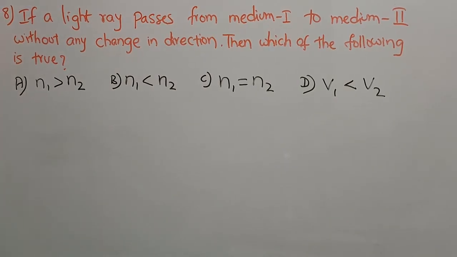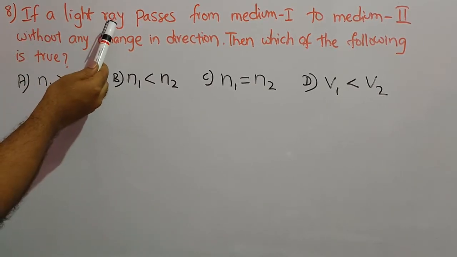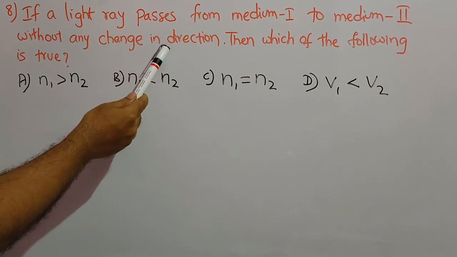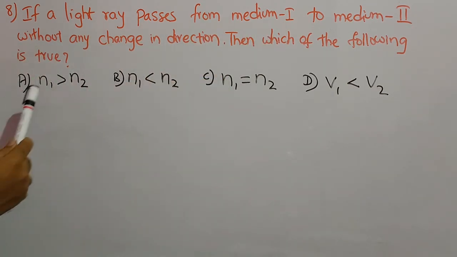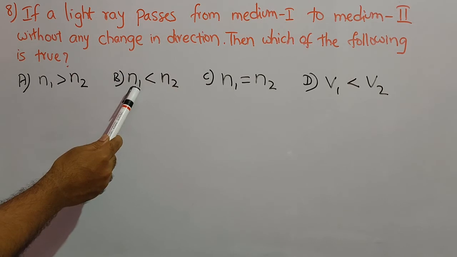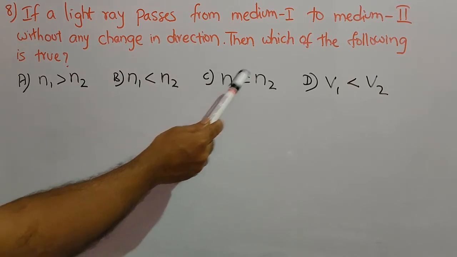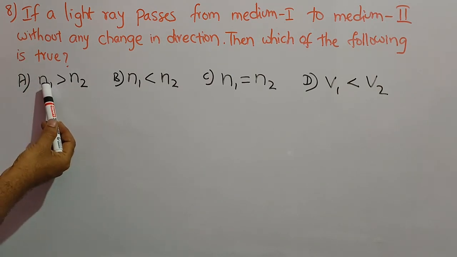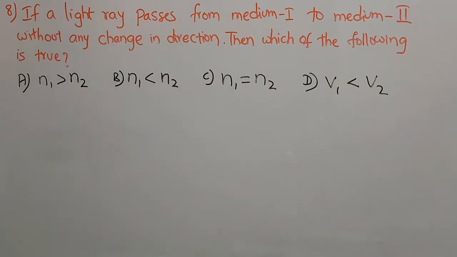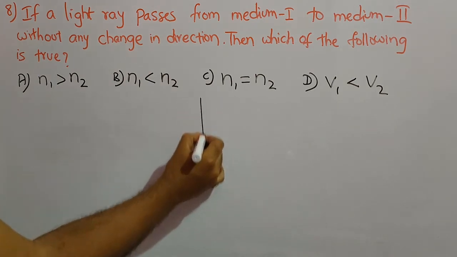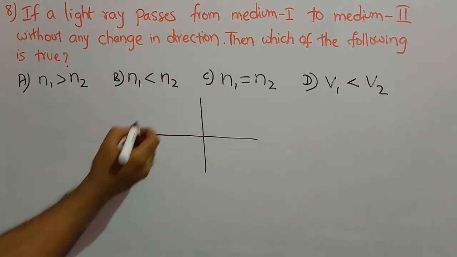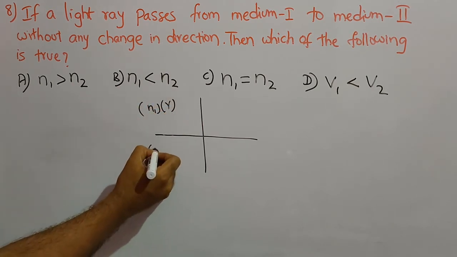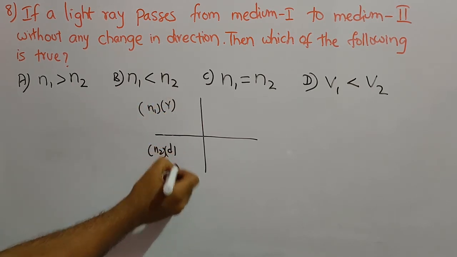Let us move to the next question. If a ray of light passes from medium 1 to medium 2 without any change in direction, then which of the following is true? N1 greater than N2, N1 less than N2, N1 is equal to N2, V1 is less than V2. Here N is the refractive index of the medium and V is the velocity. Now if we observe the phenomenon of refraction, this is medium 1, a rarer medium, and medium 2 is a denser medium.